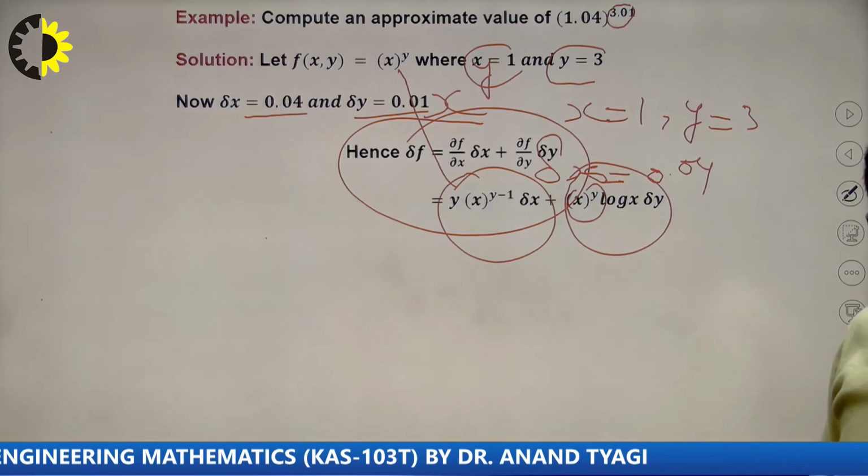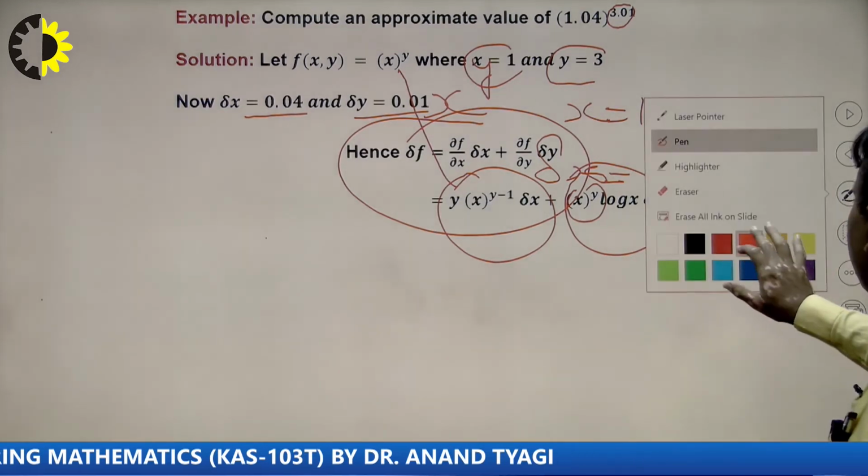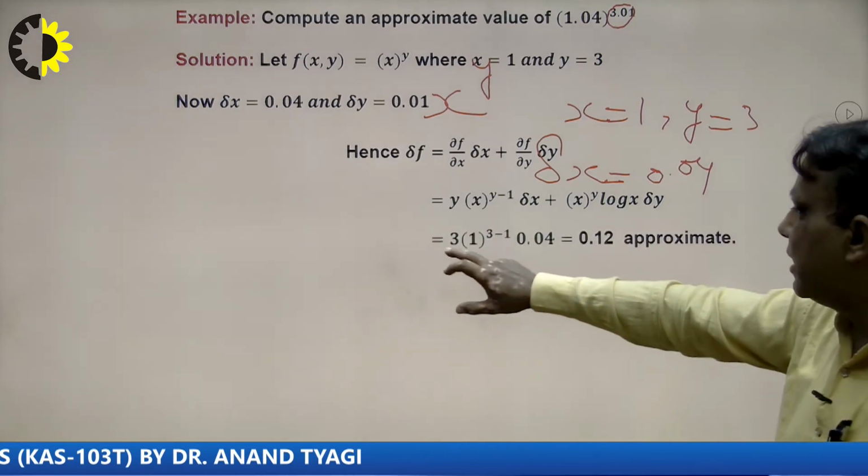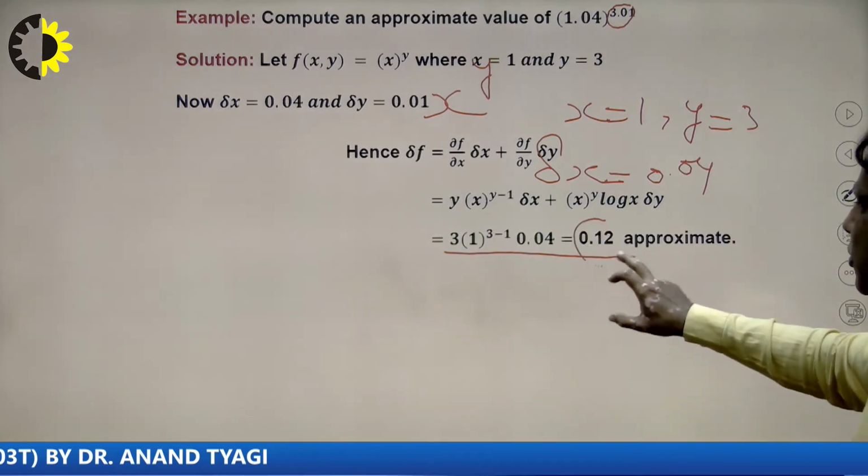So I write the formula. So in this way we can find out our problem one by one and solve the multiple variable. So what will be the conclusion here? So the result will be 0.12 here.